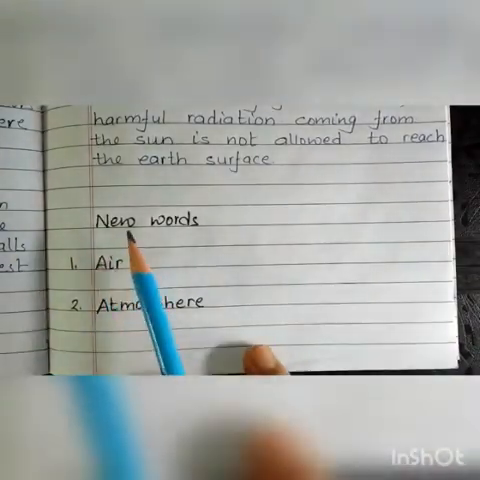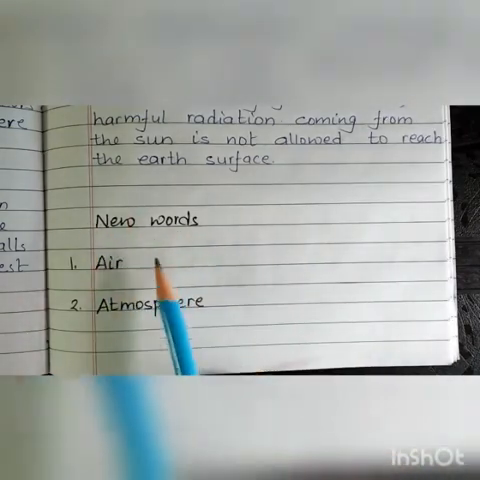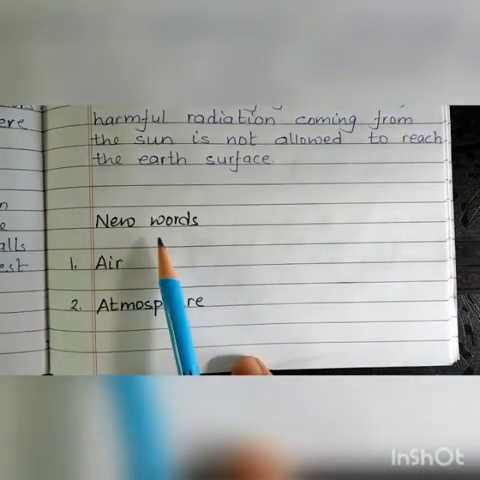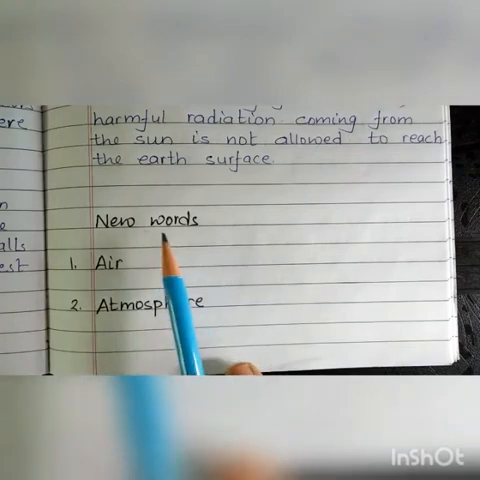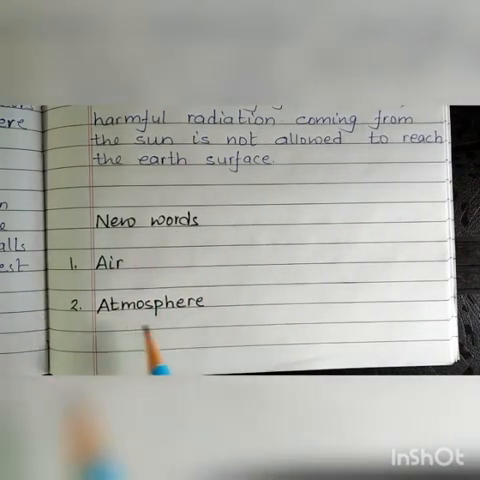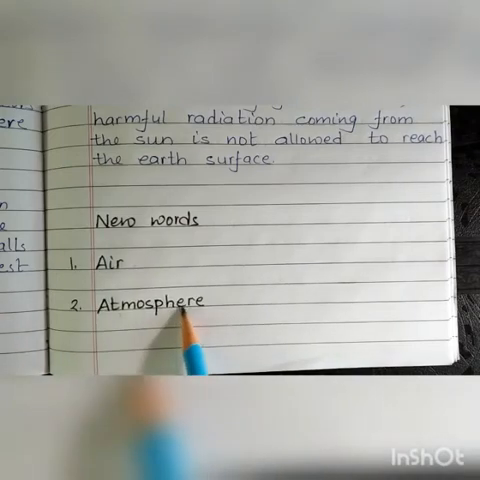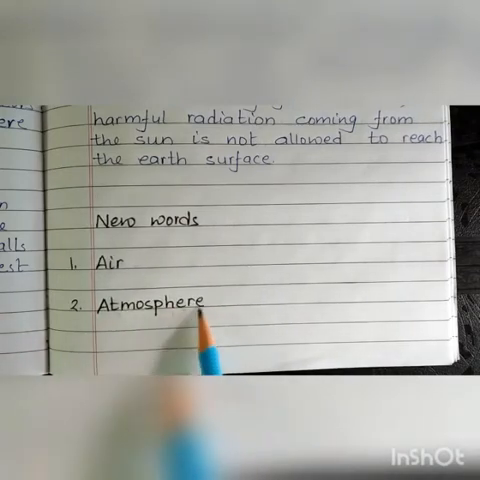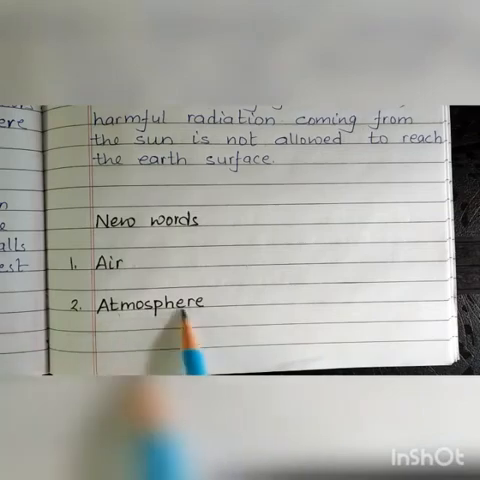These are some new words. Air: a mixture of gases forming the bulk of the atmosphere, that we call air. Second one is atmosphere: the envelope of air surrounding the Earth, that is called the atmosphere.